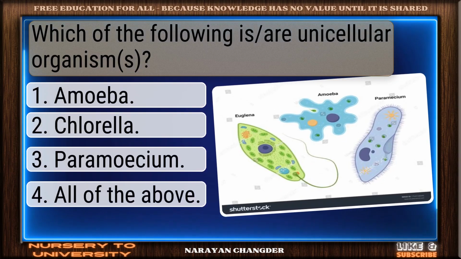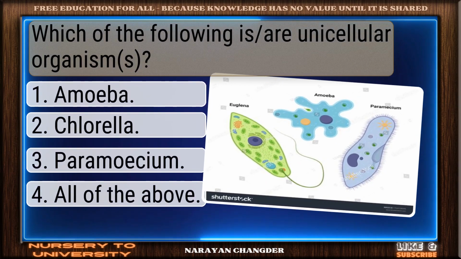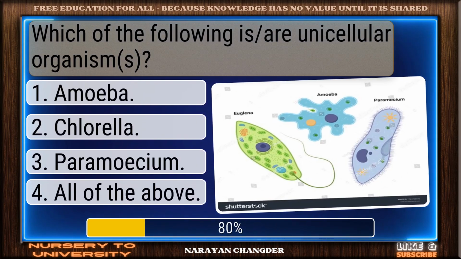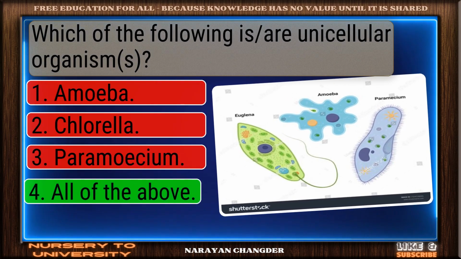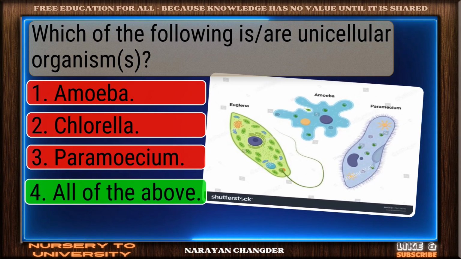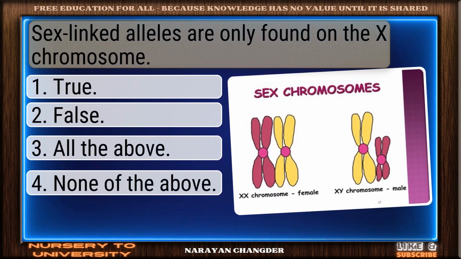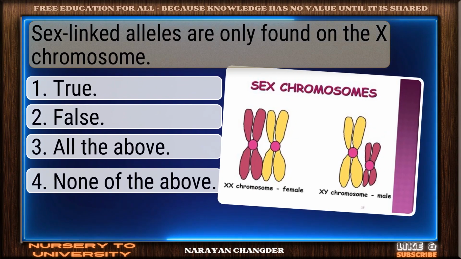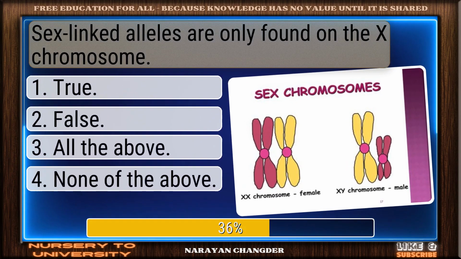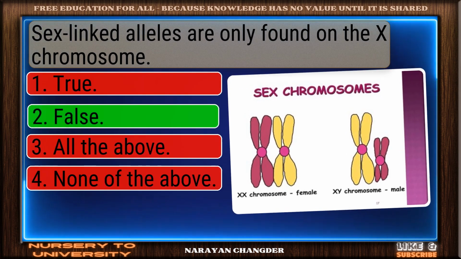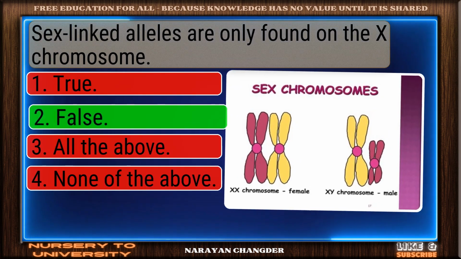Which of the following are unicellular organisms? Nice work. All of the above fits perfectly. Sex-linked alleles are only found on the X chromosome. Valid point. False is true.